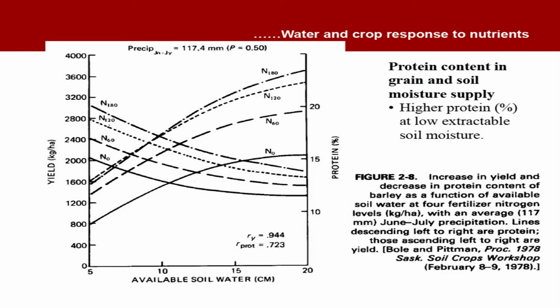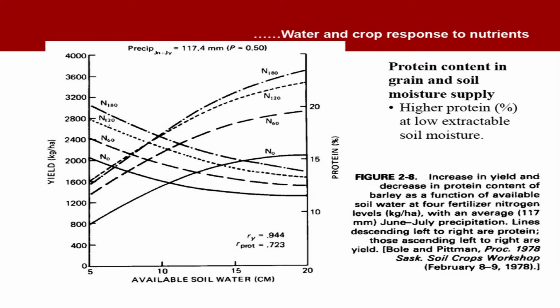Protein content in grain and soil moisture supply. So, high protein percentage at low extractable soil moisture. Increase in yield and decrease in protein content of barley as a function of available soil water at 4 fertilizer levels with an average 117 millimeter June to July precipitation. Lines descending left to right are protein, those ascending left to right are yield.